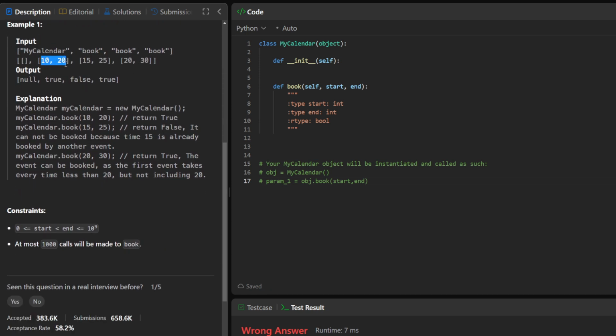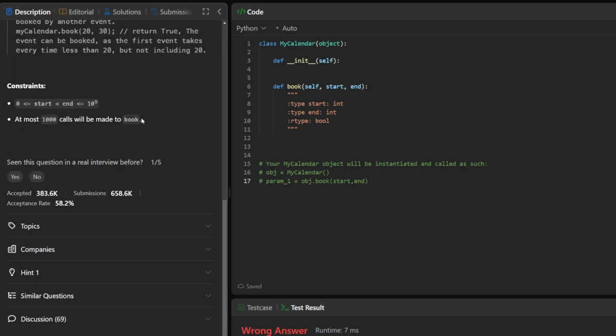So here's an example. We have 10 to 20. That is true. That's a good time because no other time has been put in the calendar. And then we have 15 to 25, and that's false because it overlaps with 10 to 20. So we don't put this in our calendar at all. And then we have 20 to 30, and that's also valid in our calendar as well.